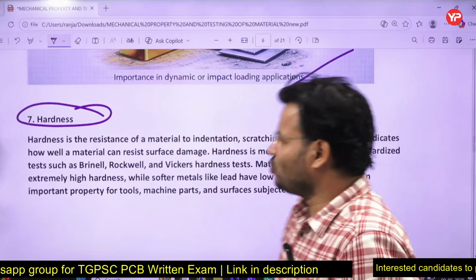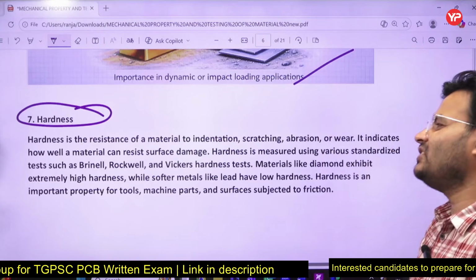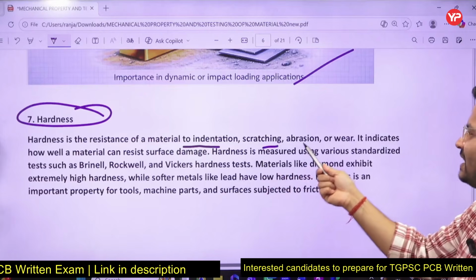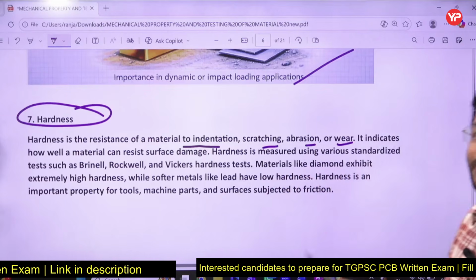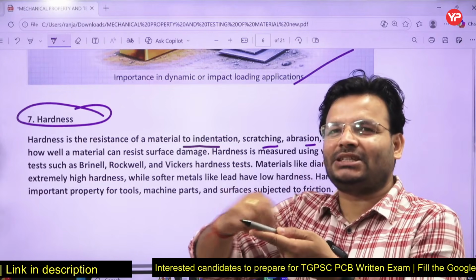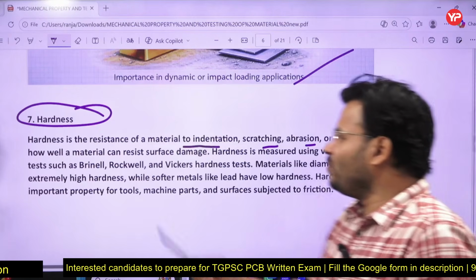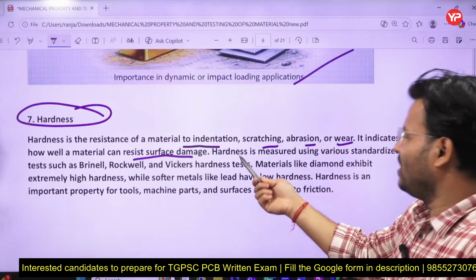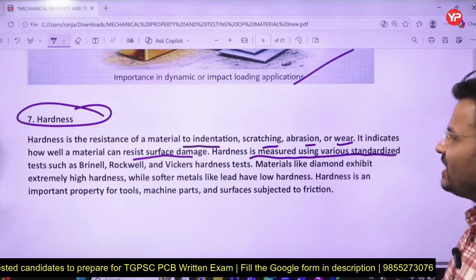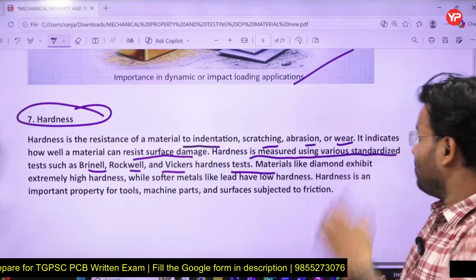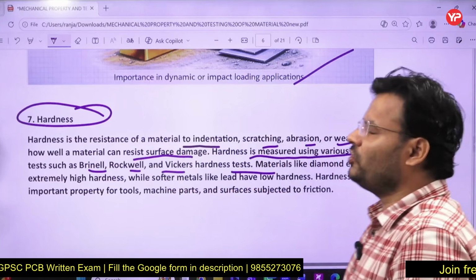So hardness is the resistance of a material to indentation, scratching, abrasion or wear. Wear is something like a scratch. It indicates how well a material can resist surface damage. Hardness is measured using various standardized tests such as the Brinell, Rockwell and Vickers hardness tests. Materials like diamond exhibit extreme hardness.